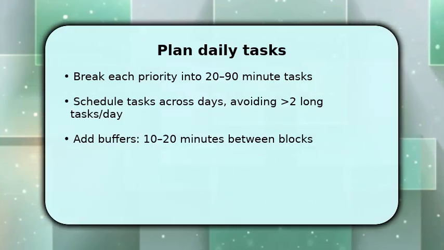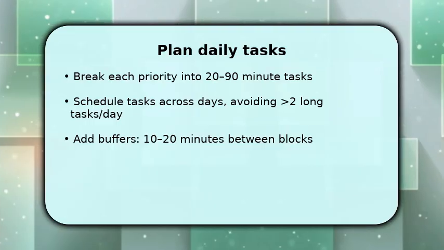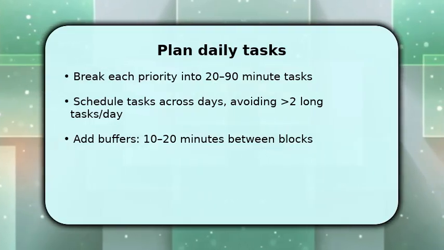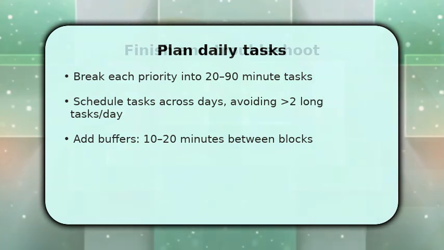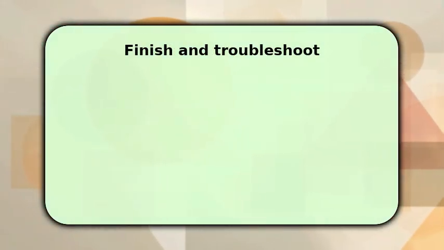Use symbols for status and move unfinished items forward. This keeps momentum and prevents backlog from becoming overwhelming. You end each day with a brief review. Migrate unfinished items into the next available slot and update priorities.